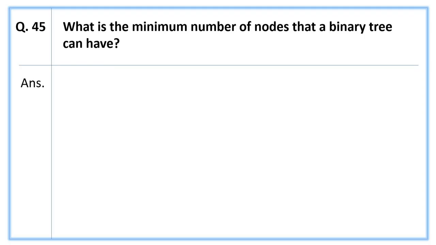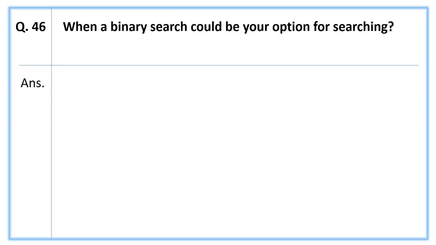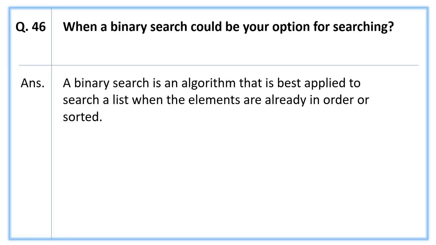Next, what is the minimum number of nodes that a binary tree can have? The answer is, a binary tree can have a minimum of 0 nodes, which occurs when the node has null values. Furthermore, a binary tree can also have 1 or 2 nodes. When could binary search be your option for searching? The answer is, binary search is an algorithm that is best applied to search a list when the elements are already in order or sorted.